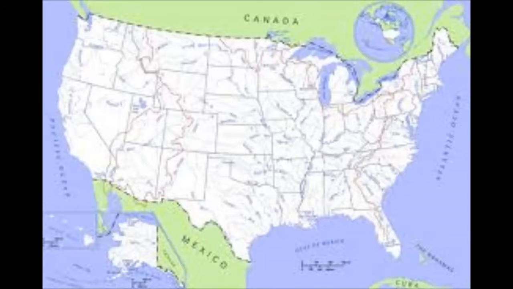The Pacific Ocean is located on the western border of the United States. The Atlantic Ocean is located on the eastern border. The Gulf of Mexico is part of the Atlantic Ocean. I have always remembered which side the Atlantic Ocean is on when I think of Georgia's capital, Atlanta, Georgia.